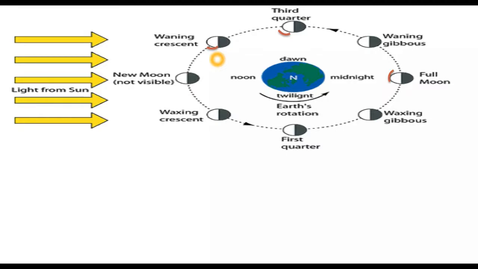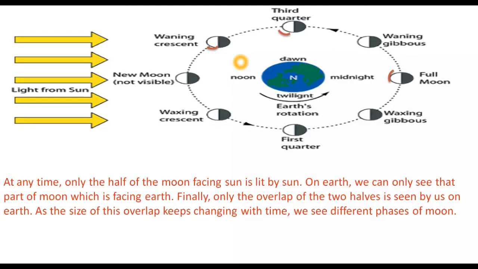However, we can see only that part of the moon from which sunlight is reflected towards us on the earth. Although the moon reflects sunlight towards us even during daytime, we cannot see the moon during daytime due to the glare of the sun. We had discussed it, right? We can see the moon only during night time when the sun is not present in our sky.